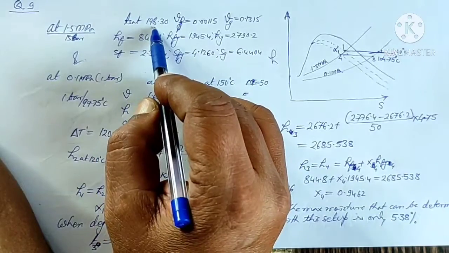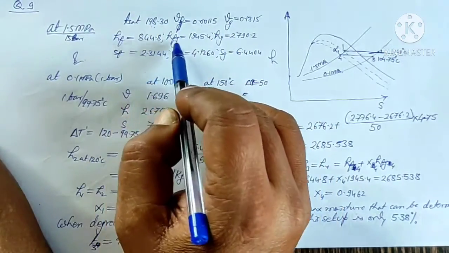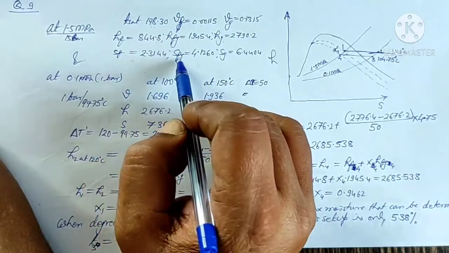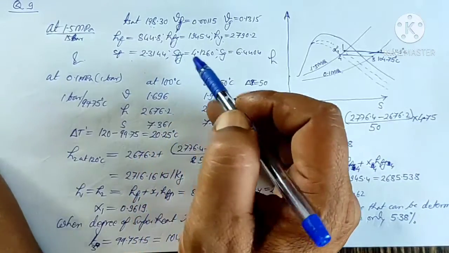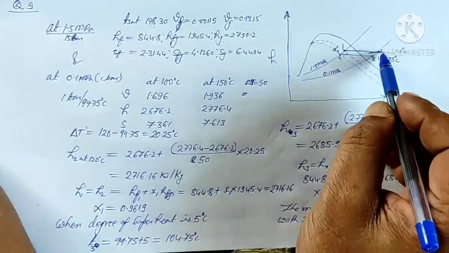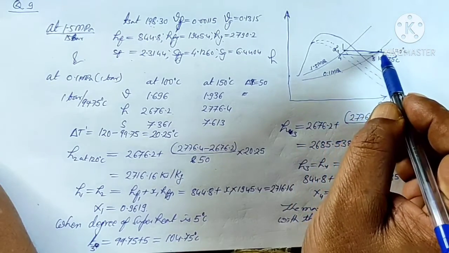So T sat is 198.3, Vf is this, Vg is this, Hf, Hfg, Hg, Sf, Sfg and Sg. This data we have taken from steam table number 2.